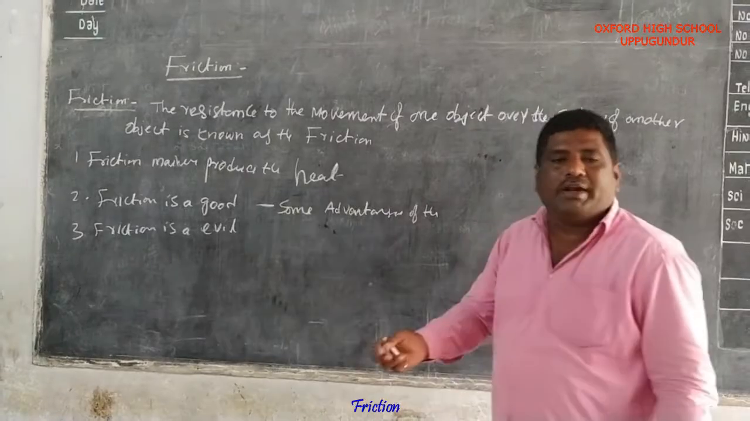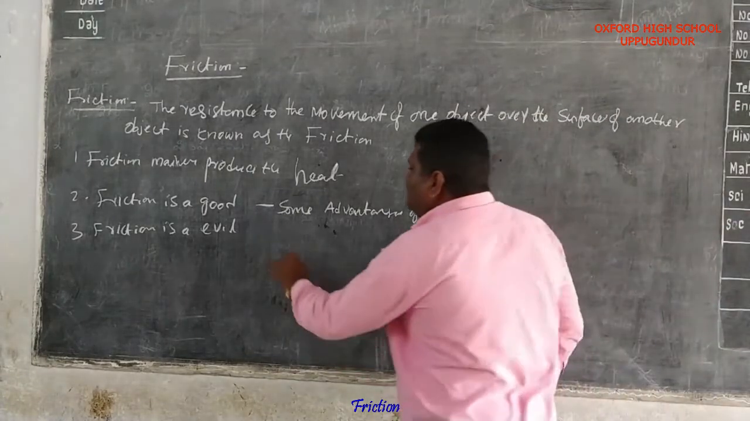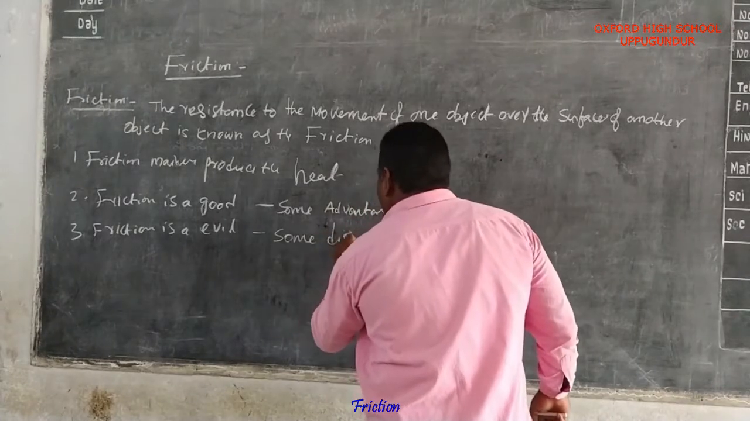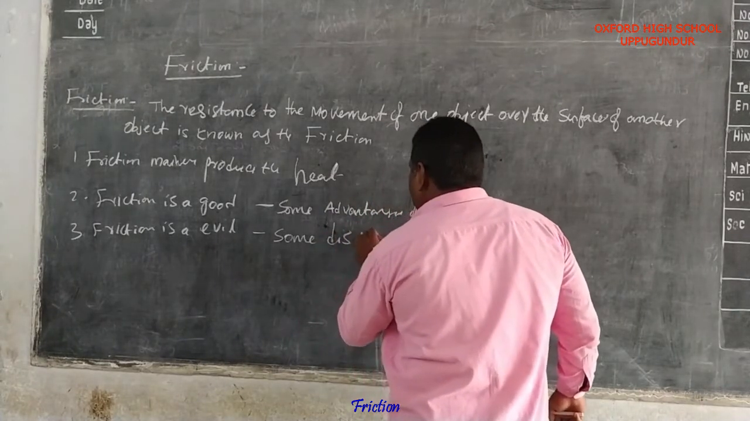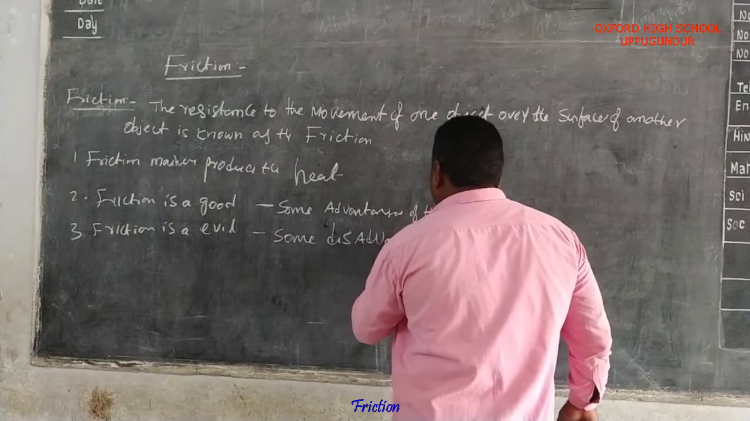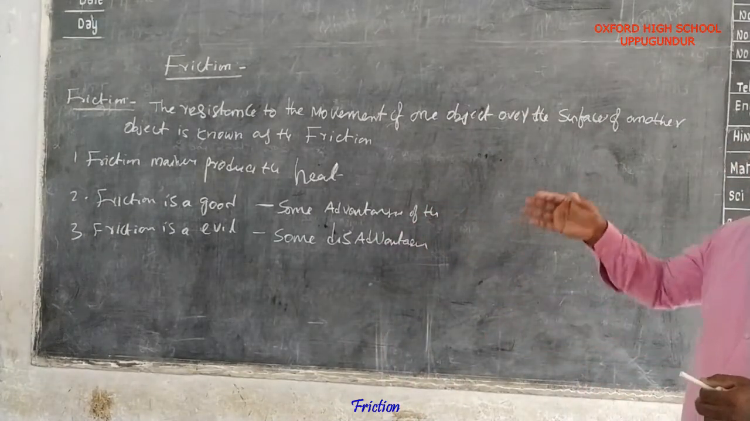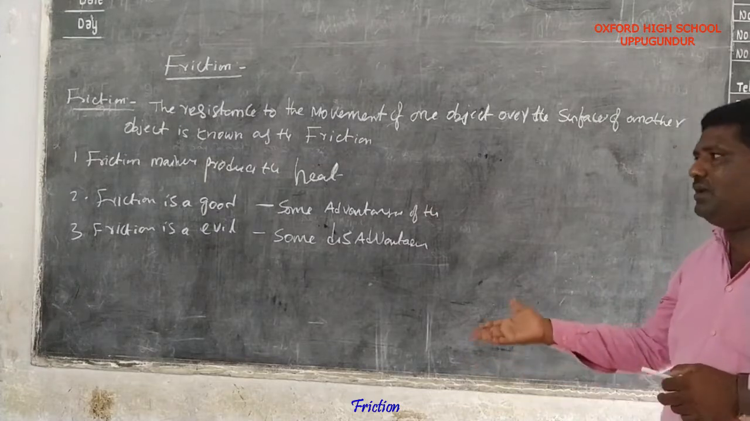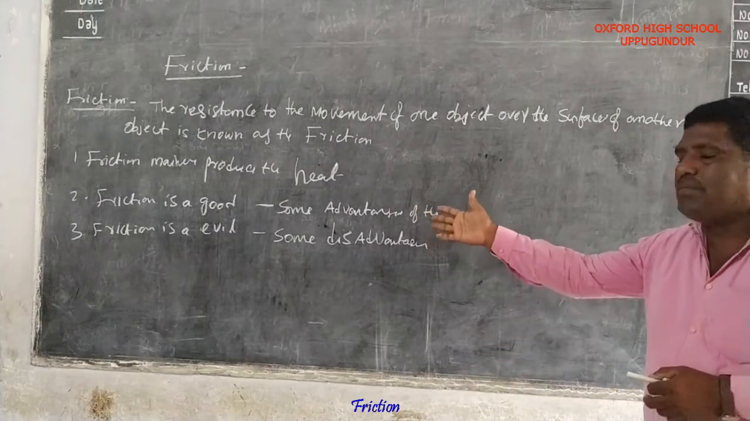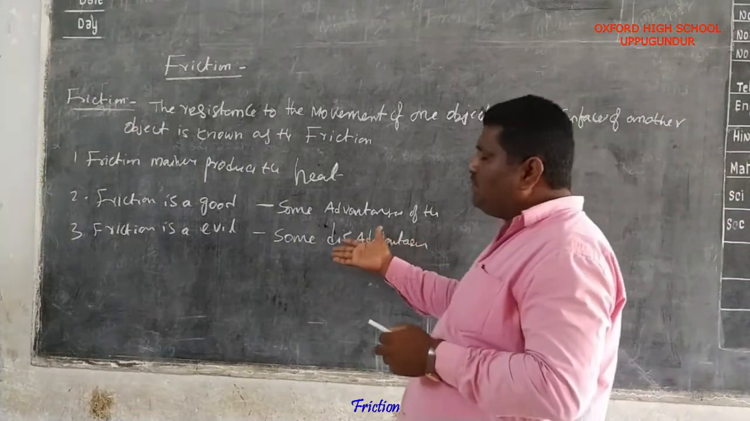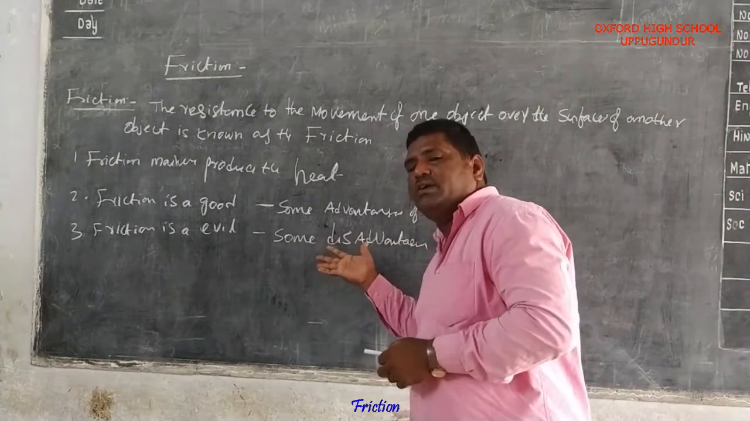And what is the meaning of evil? Some disadvantages are there. So friction mainly produces heat. Friction is good and friction is evil. Friction is good means there are many advantages. And friction is evil means there are some disadvantages.